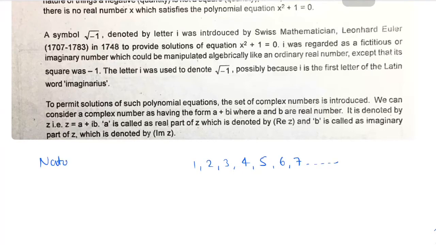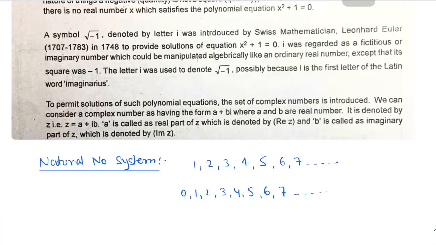These are the counting numbers, which we call the natural number system. With the knowledge of 0, when we include 0 along with the natural numbers, the number system becomes the whole number system.